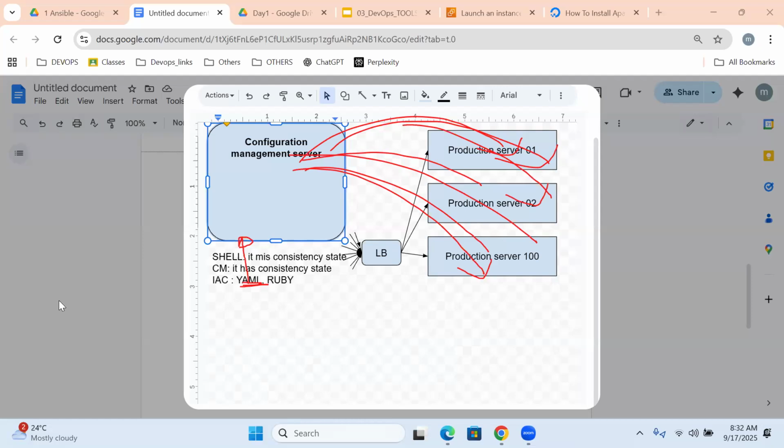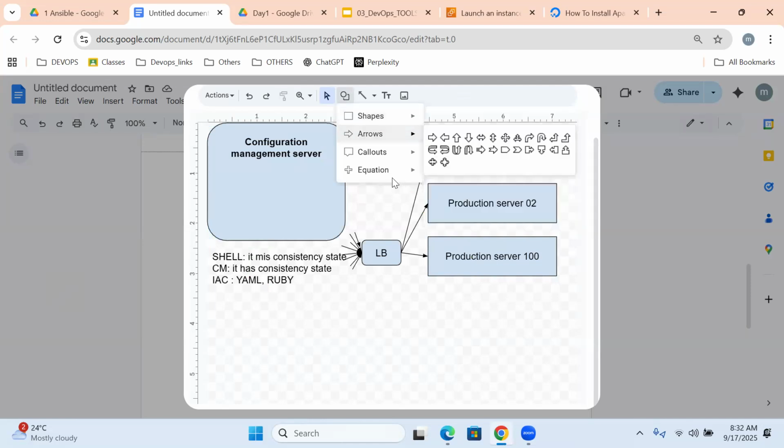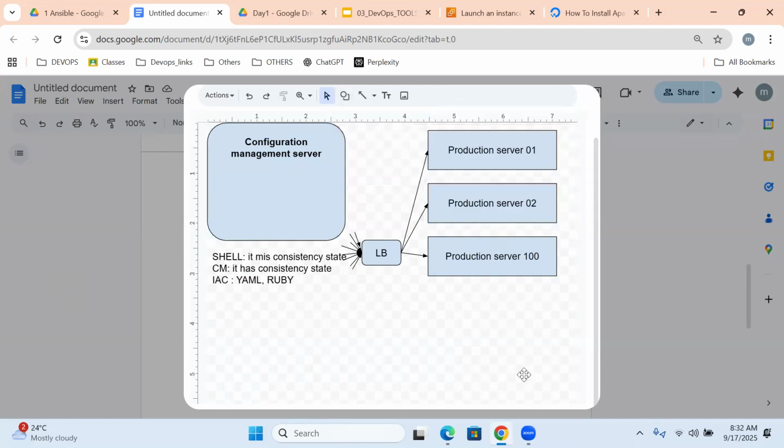But sir, how exactly does it work? It is a two-way communication. Either the CM server can communicate with the production servers, or the production servers can communicate with the CM server.